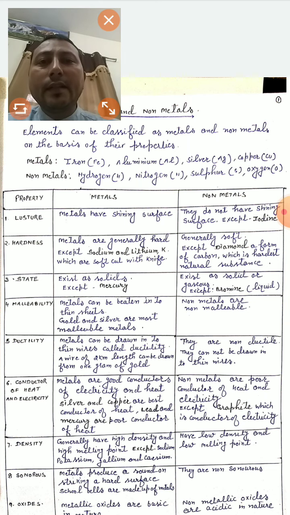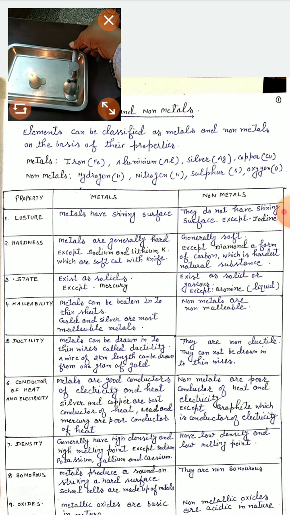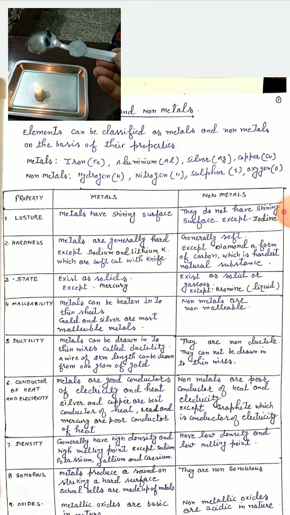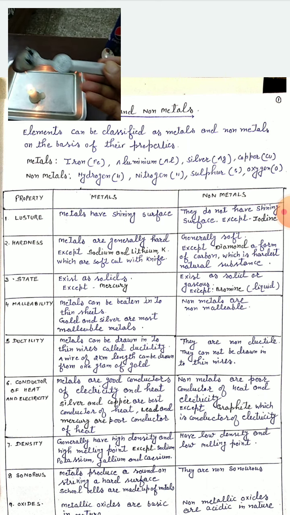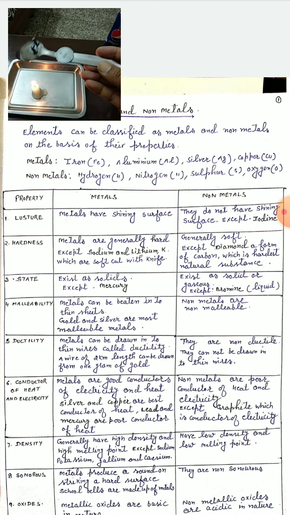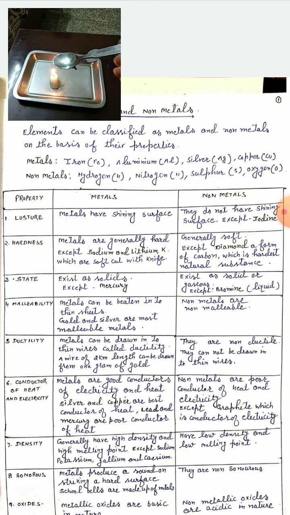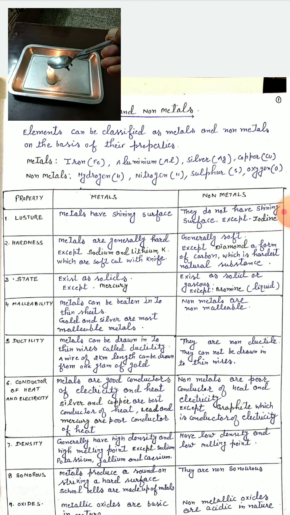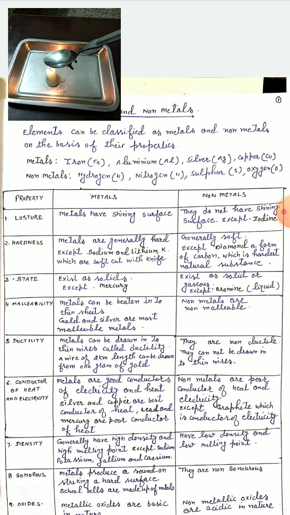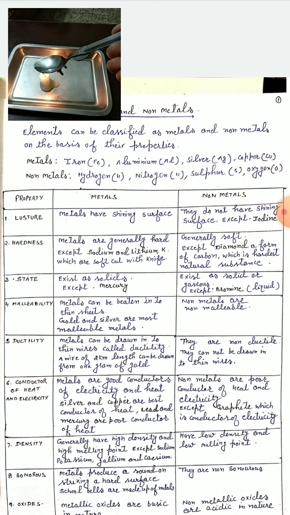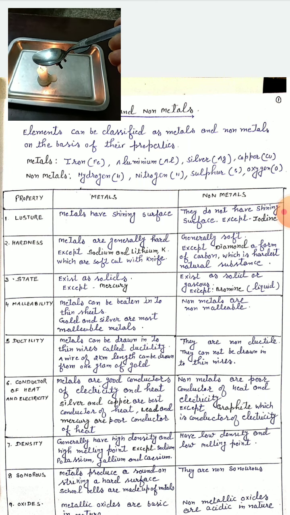To clear this, I am going to show you one very simple activity. You can see it is a steel spoon. This is made up of metal, or rather an alloy. You can see a coin is attached to it, as well as some iron object, and I have attached them with the help of wax. When the heat is transferred to them, what will happen? See, I have just started heating one end of the spoon, and you will observe the heat is transferred from one part to another part, and when heat is transferred, the materials attached to the spoon will fall down.